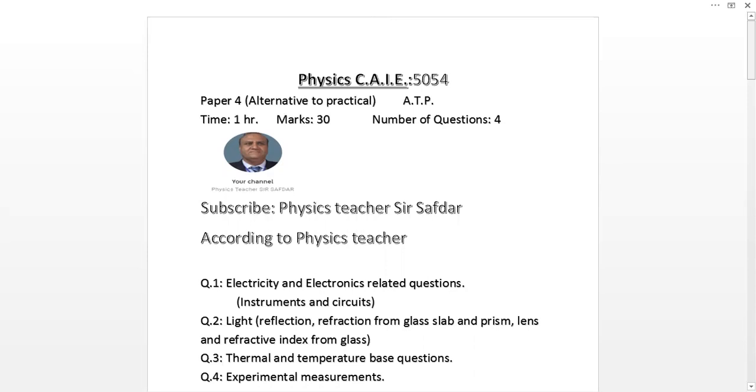It is my observation and my practice. Don't think that this is a syllabus which CI provides. There is no physics book, so you will prepare yourself from past papers. I will discuss these 4 criteria where you will practice.